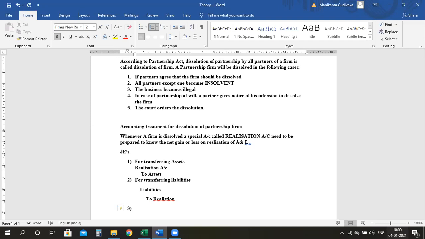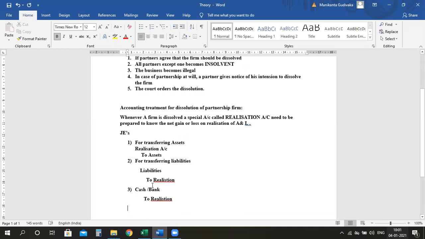Now, once assets and liabilities are transferred, I told you, you need to sell your assets. Whenever you are selling the assets, you will get cash or bank. So the entry will be cash account or bank account debit to realization. Why are you writing realization? We are selling assets. Now all my assets are in the realization account only, because in the first entry, I transferred all my assets to realization. So I should write cash account debit or bank account debit to realization.